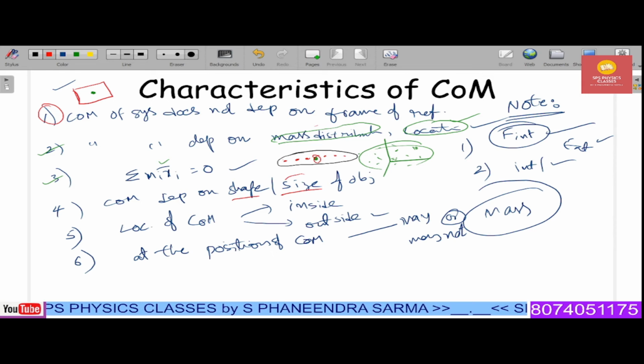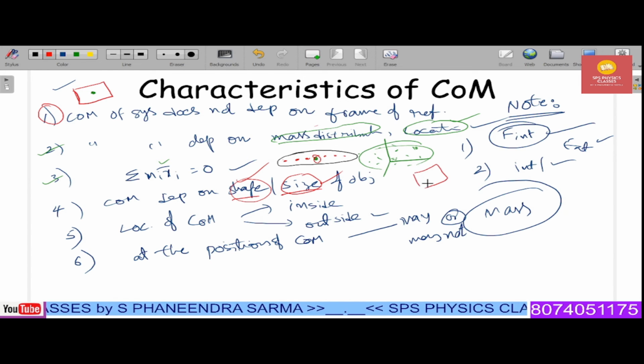Center of mass depends on shape as well as size. If the object size is very, very small, then the center of mass is exactly the geometrical center. If the object size is very, very large, under such a condition the center of mass slightly deviates from the expected position because of the new coordinate called the center of gravity. Different shapes have different positions of center of mass, even though the mass of the entire system is the same.